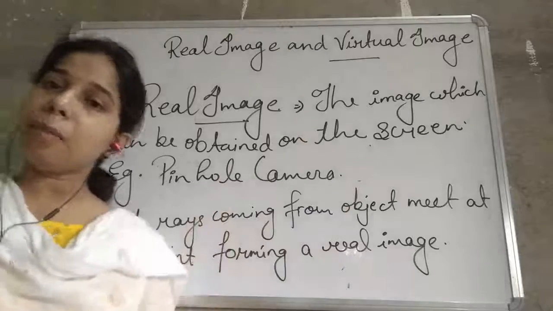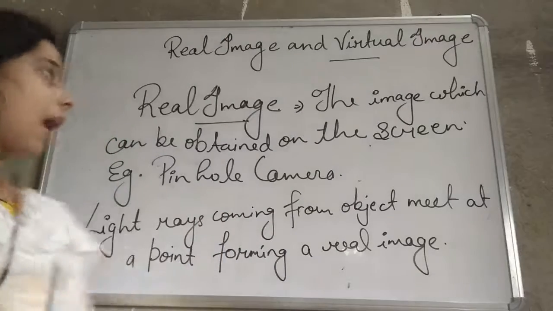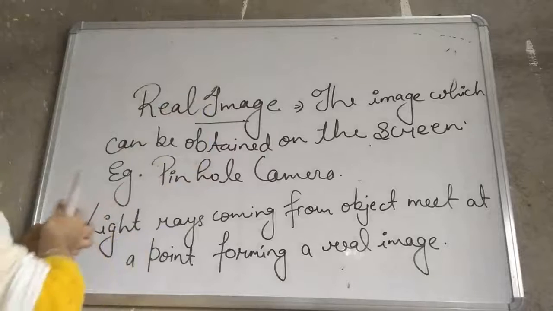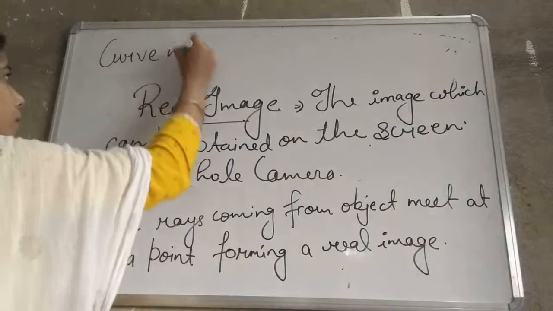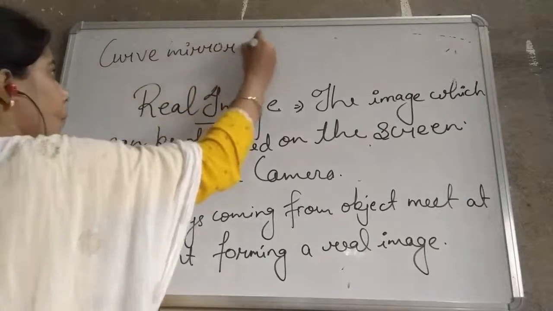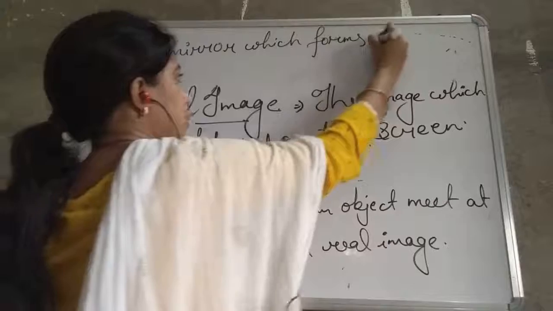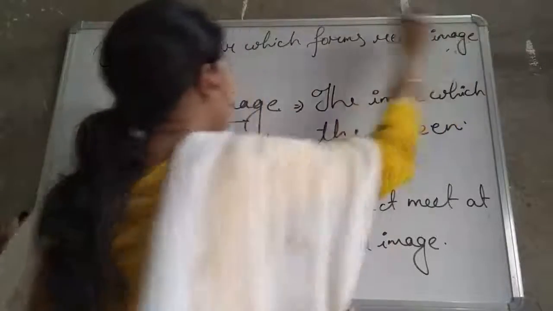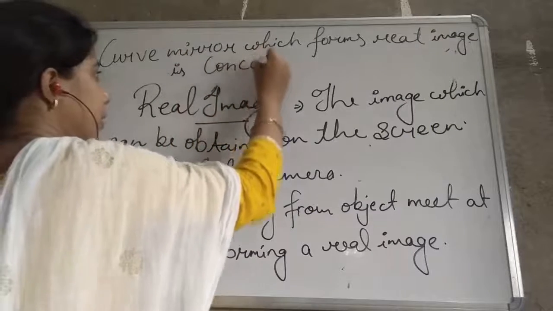Now there is a type of curved mirror which forms a real image, and that curved mirror is the concave mirror.